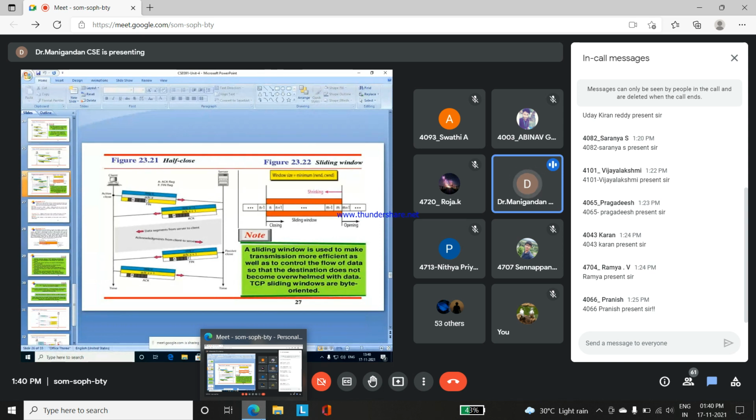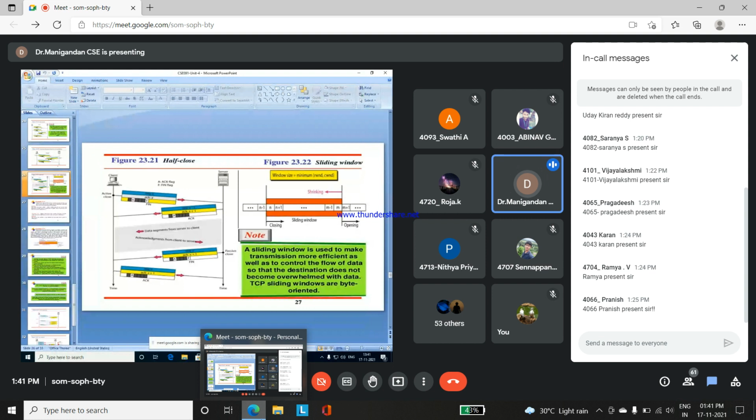This is the window size, meaning the sliding window process. The size of the window will start at n plus 1, and finally it will be an m size. The window size will be assigned as m, and there will be a decrement of m minus 1.